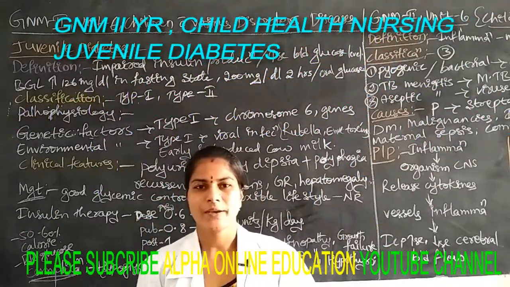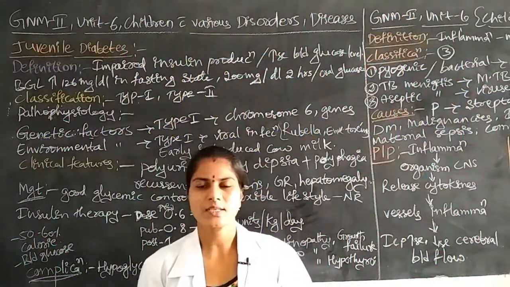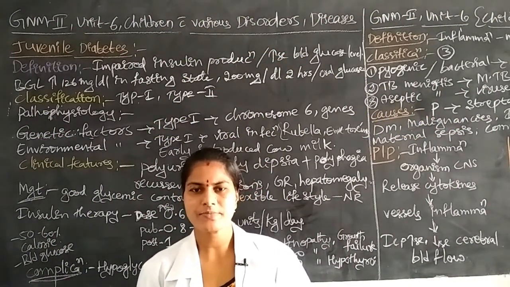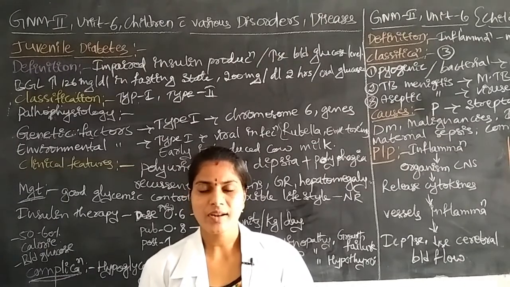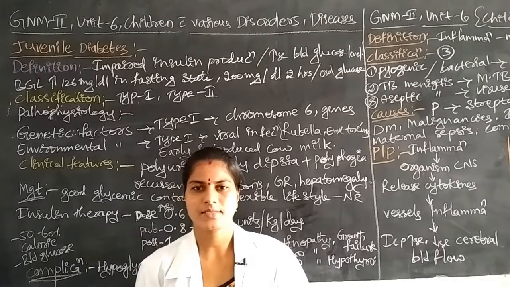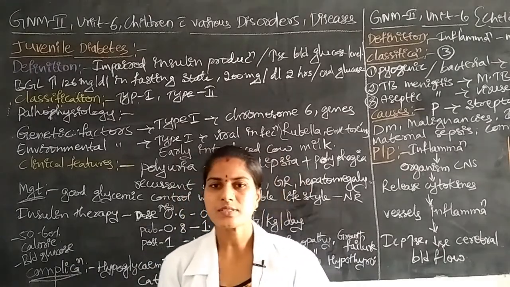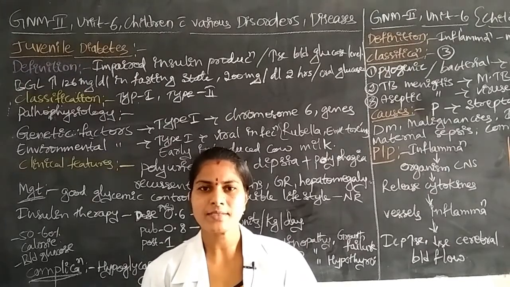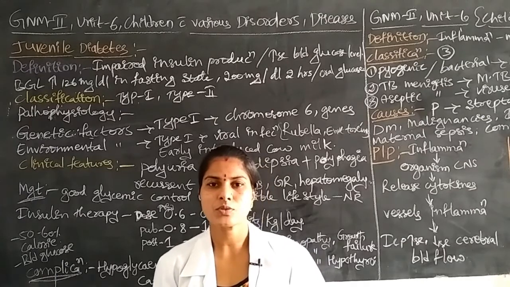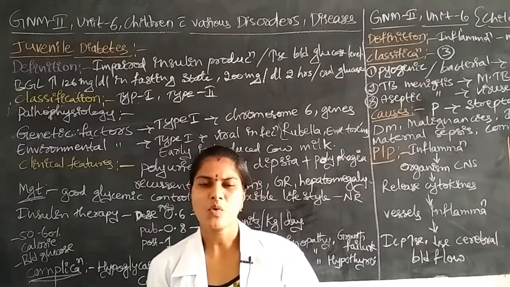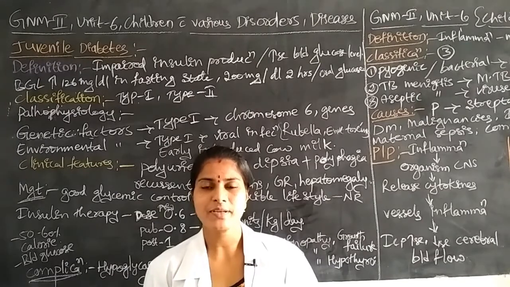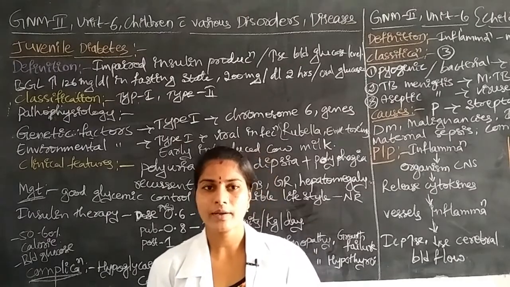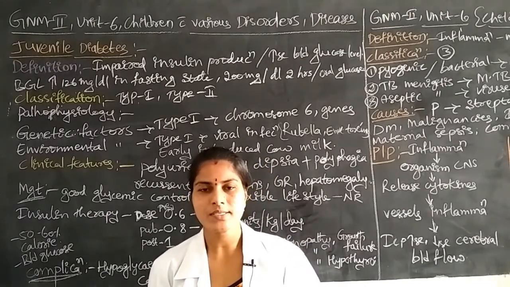We are going to discuss one disease condition, that is juvenile diabetes. It will be there in the child health nursing subject, in 6th unit, children with various disorders and diseases. In this we are going to discuss in detail about juvenile diabetes: what is meant by juvenile diabetes, who will be exposed to this disease condition, what is the management, and what is the process of the disease. Regarding these questions we have to get some clarification on this topic.